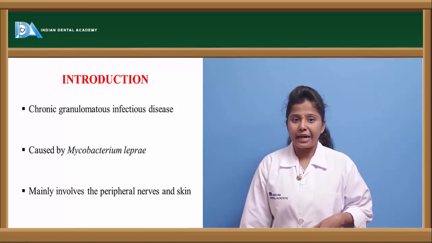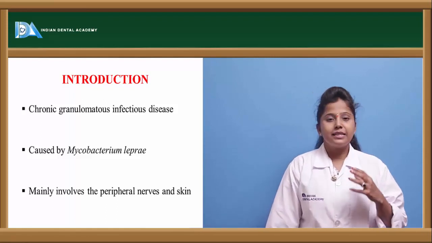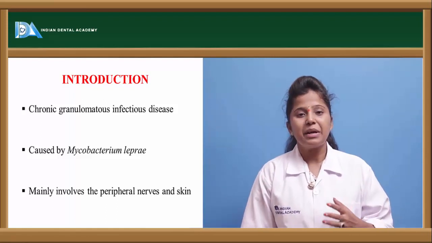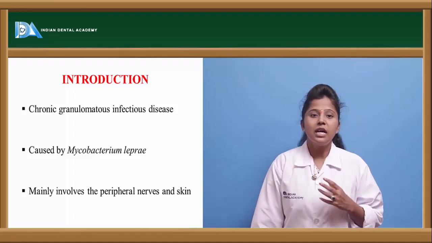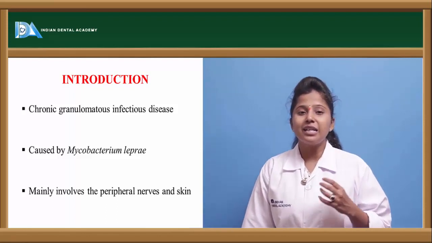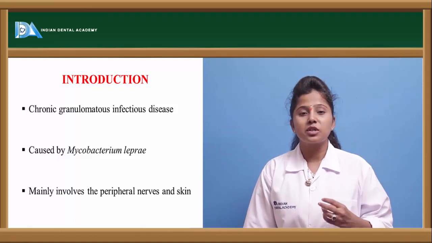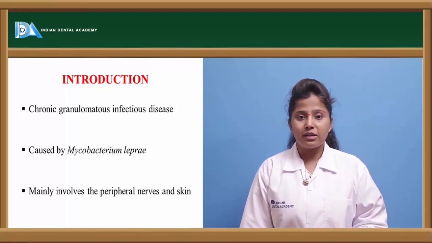This is also a bacterial infection, and leprosy mainly involves damage to the peripheral nerves as well as the skin. In the sense, we can find lesions or granulomas over the skin as well as in the peripheral nervous system.